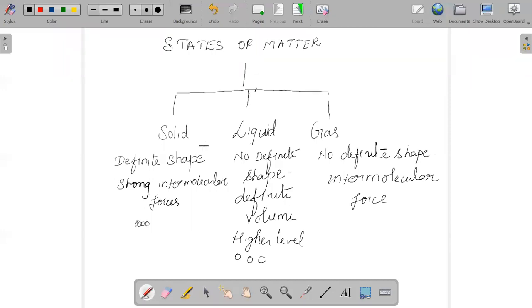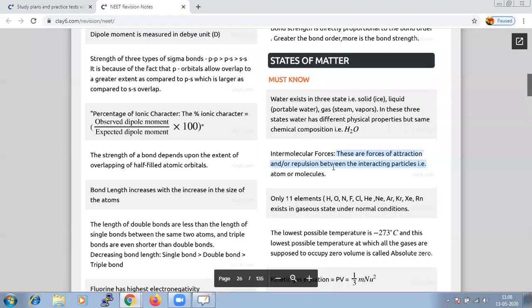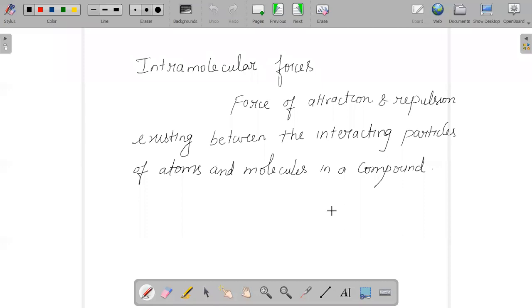And next, if we are talking about different states of matter, as I told you, the important factor behind the existence of different states of matter is intermolecular force of attraction. So what is intermolecular force of attraction? It is the force of attraction or repulsion existing between the interacting particles, that is, atoms, or molecules, or those in a compound. Based on whether the intermolecular force of attraction is strong, weak or very weak, we categorize solids, liquids and gases.